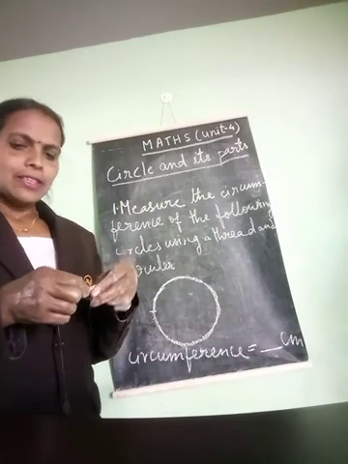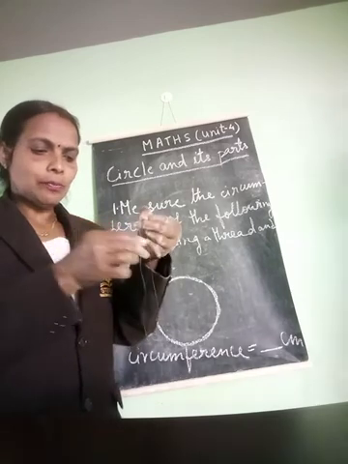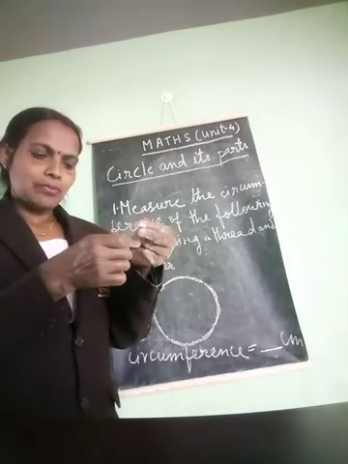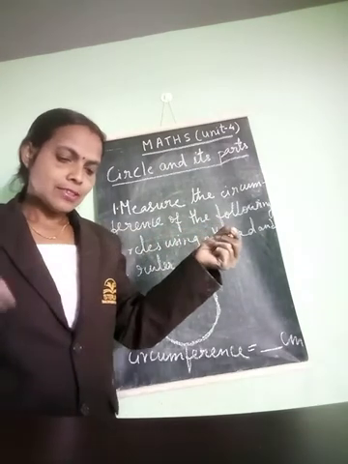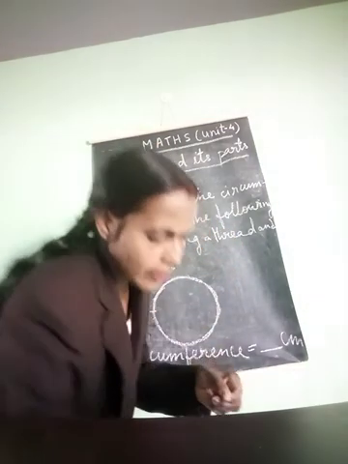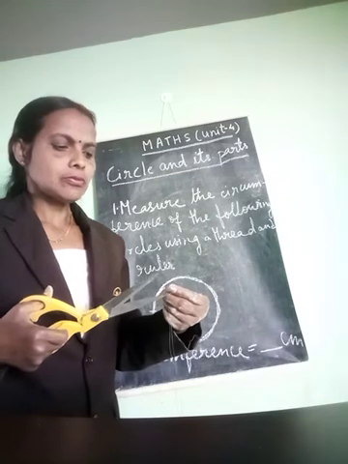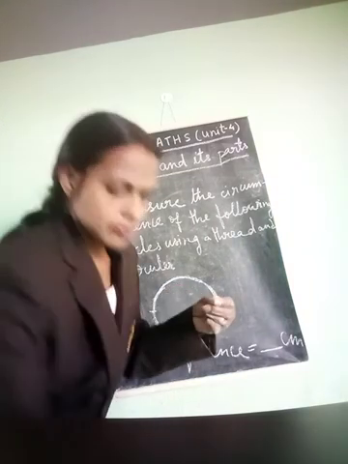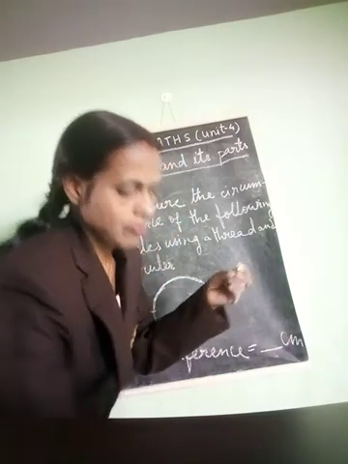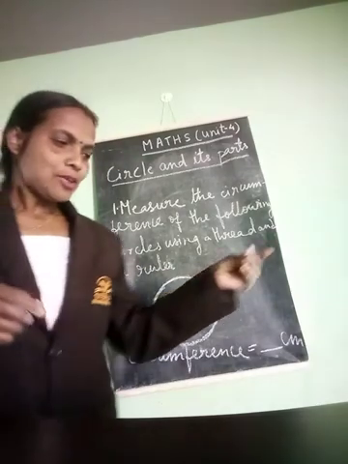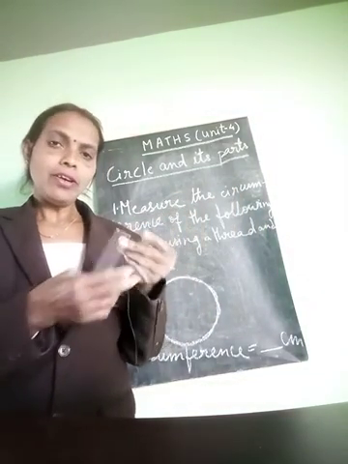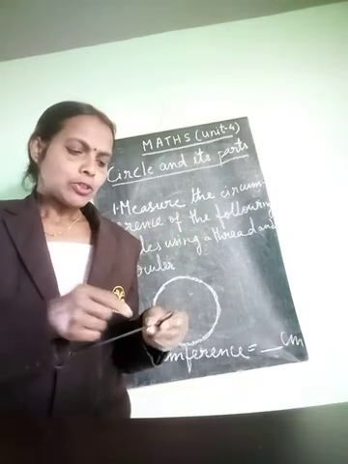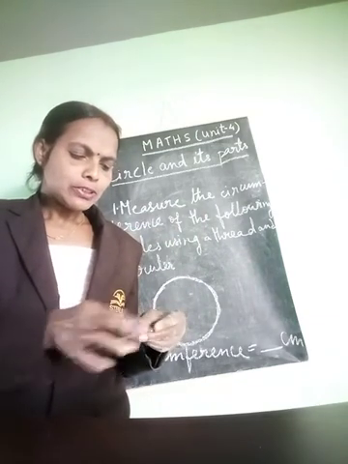Now this is the length of the circle, not circle, that is circumference. I will cut it. Now my circle is quite big, so it is this much long thread. I have to measure it with the help of ruler. So I'll put it over here at the point 0.